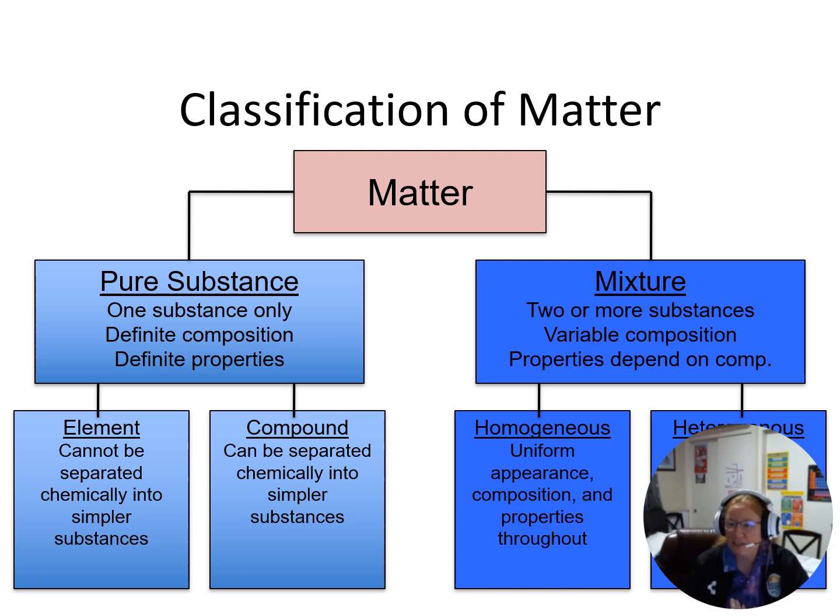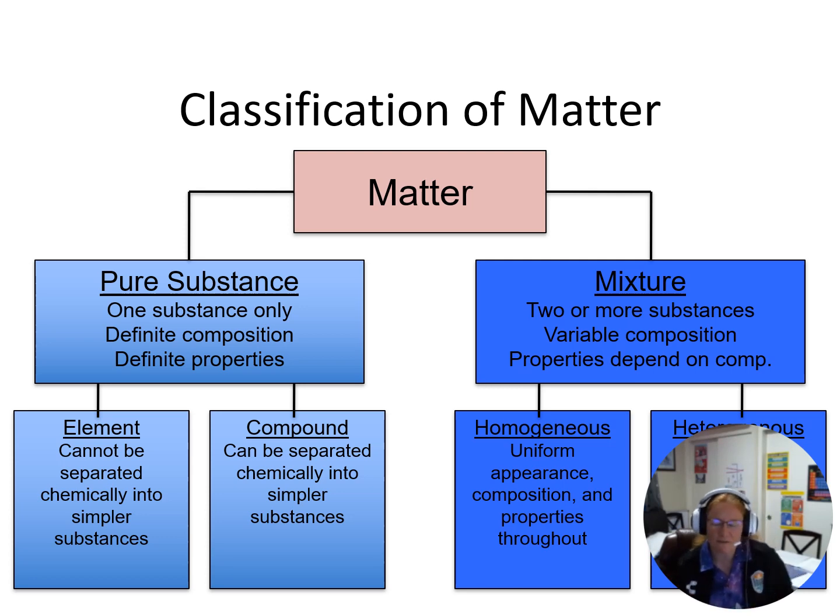So we have homogeneous and heterogeneous. So homogeneous, everything is uniform. With my naked eye, I cannot tell the difference between the components inside of that particular mixture. So when I make my coffee in the morning, I can't tell in my coffee cup the caffeine molecule from whatever flavor molecule, from the water molecules, from any creamer or sweetener that's put in there. It's all uniform. So that would be homogeneous.